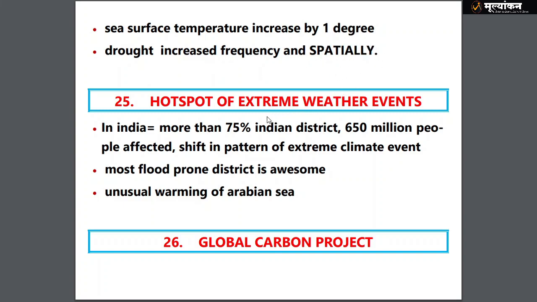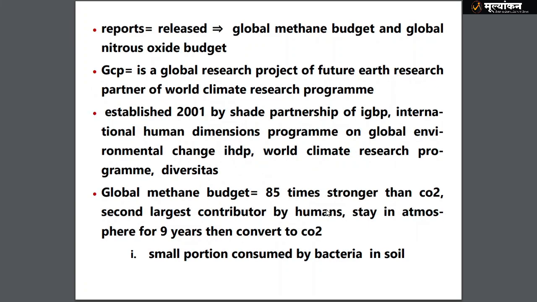Hotspot of extreme weather events in India: more than 75 Indian districts have been affected, 650 million are affected, and flood prone is what is the most important catastrophe that will occur. And unusual warming in the Arabian Sea has also been observed.